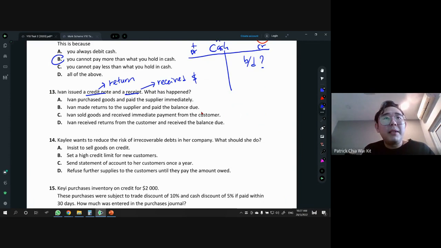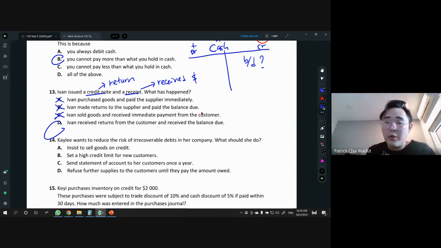So is it that Ivan purchased goods and paid the supplier immediately? No. A is out. B, Ivan made returns to the supplier and paid the balance due. Well, we should be receiving money here because we issue, right? We are giving. So B is out also. C, Ivan sold goods and received immediate payment from the customer. No, this is a credit note, not an invoice, right? Not a receipt. So C is out also. The answer is D. Ivan received a return from a customer, right?